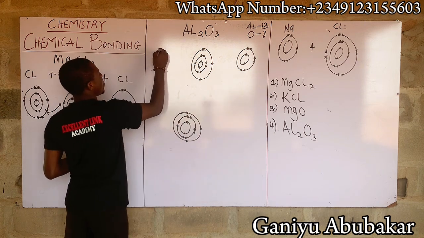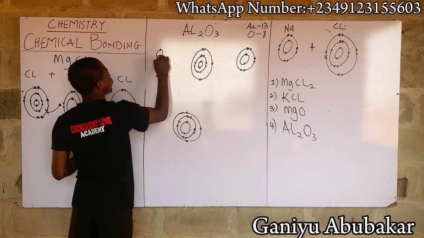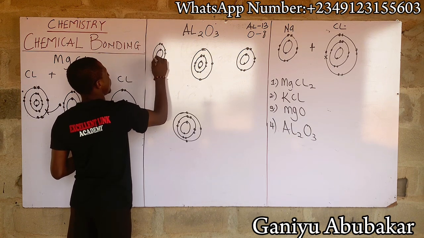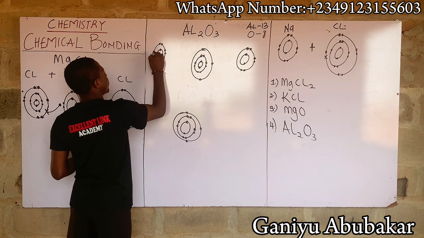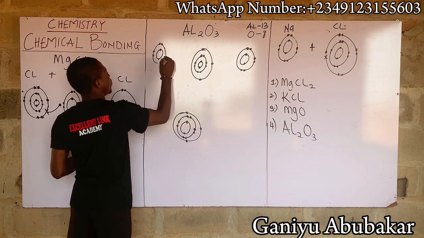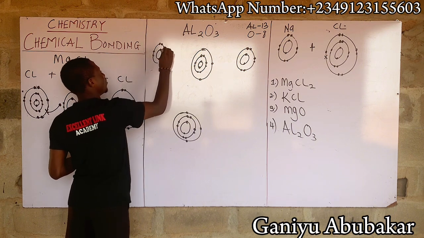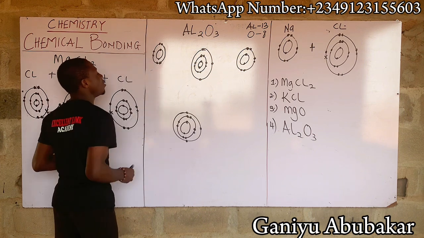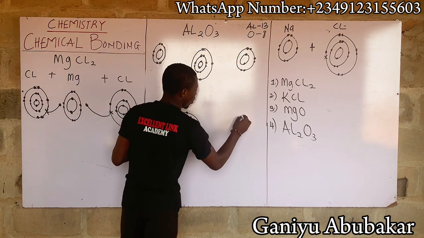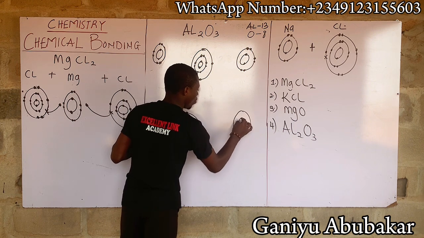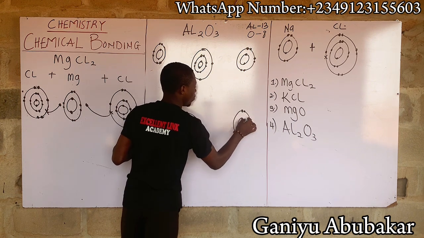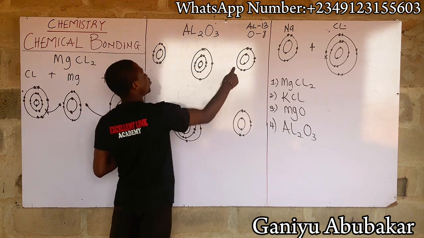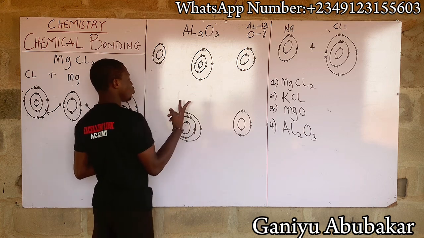Let me put another oxygen here: 1, 2, 3, 4, 5, 6, 7, 8. That's on the oxygen. Let me put one more oxygen here: 1, 2, 3, 4, 5, 6, 7, 8. These are what? 1, 2, 3. 3 oxygen, 2 aluminium.